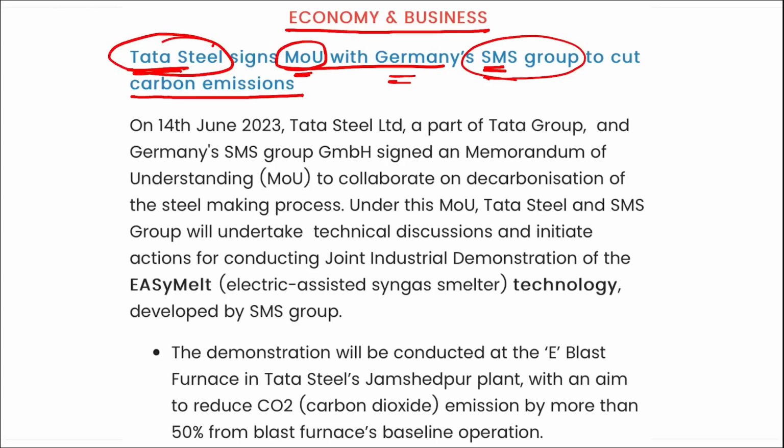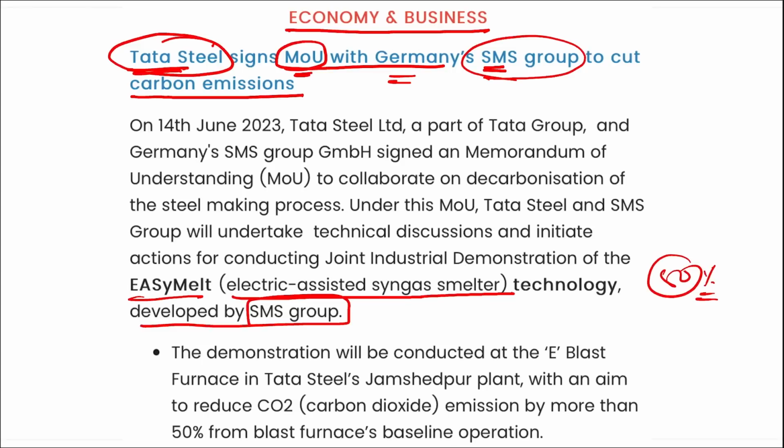Under this MOU, Tata Steel and SMS Group will undertake technical discussions and initiate actions for conducting a joint industrial demonstration of the Easy Melt. This is the electric assisted syngas melter technology, right? This will be developed by SMS Group, and it will reduce carbon dioxide emissions by more than 50%. Correct. So with the help of this Easy Melt technology, the amount of carbon dioxide released into the atmosphere through the blast furnace will reduce to almost 50%.